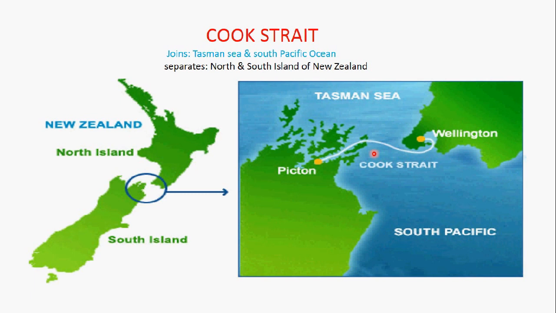Another strait is Cook Strait. Cook Strait joins the Tasman Sea and the South Pacific Ocean. Here is the Tasman Sea, and in the south is the South Pacific Ocean. Both are joined by Cook Strait. On the land side, it separates the North and South Islands of New Zealand. Here are the two islands of New Zealand, both separated by a small strait known as Cook Strait.